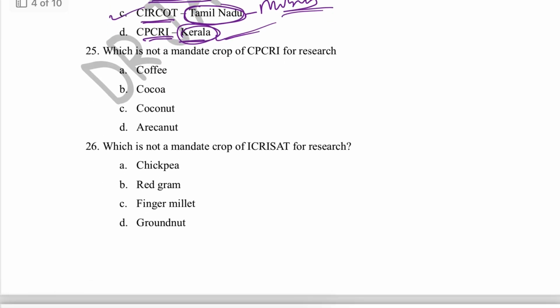Okay. Next question is which of the following is not a mandate crop of CPCRI? CPCRI means Central Plantation Crops Research Institute. Okay, so the right answer is coffee. Coffee is a plantation crop, but it is not a mandate crop of CPCRI. So cocoa, coconut, areca nut, they are the mandate crops. Basically mandate crop means the crop on which they are doing their research. Okay, so coffee is not a mandate crop of CPCRI.